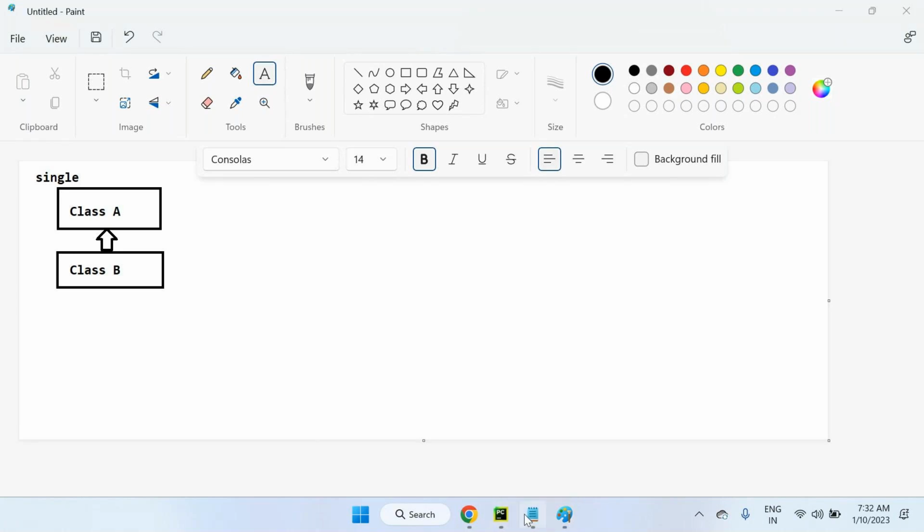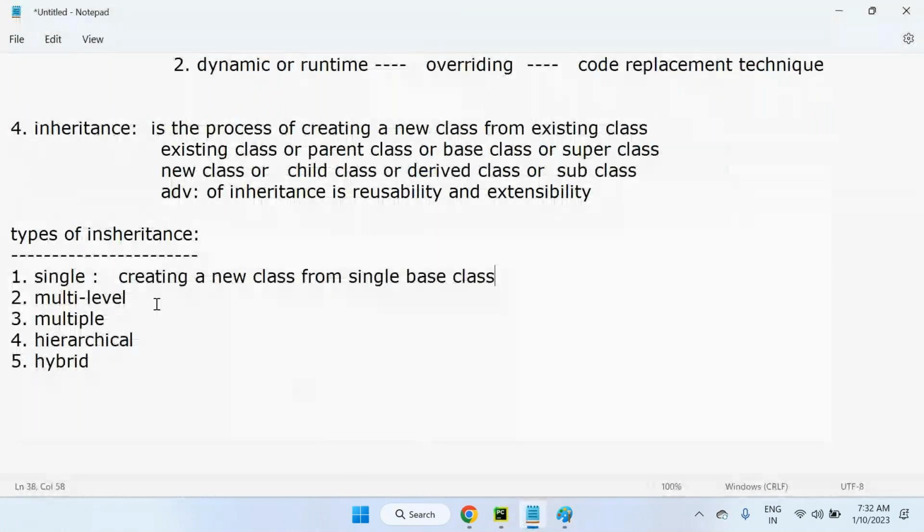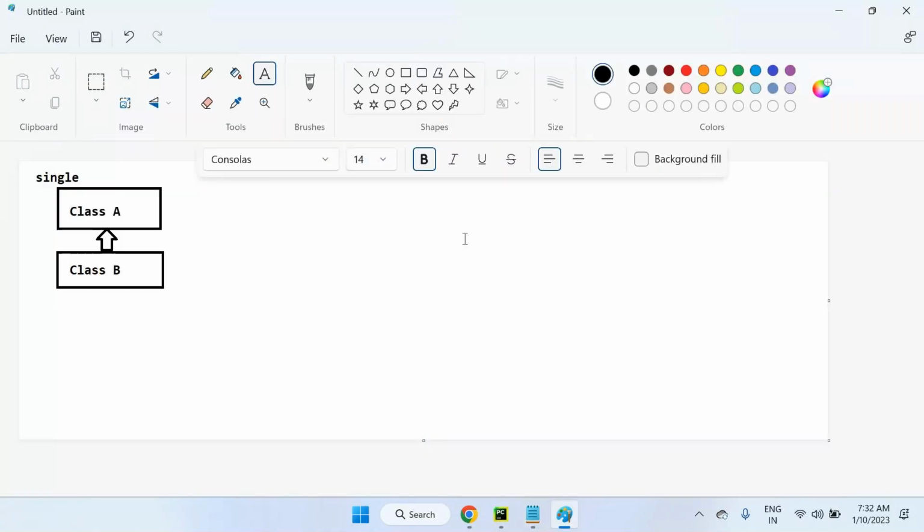Next, multi-level inheritance means creating a new class from an already derived class. Let's see the diagrammatic representation of how multi-level will be.